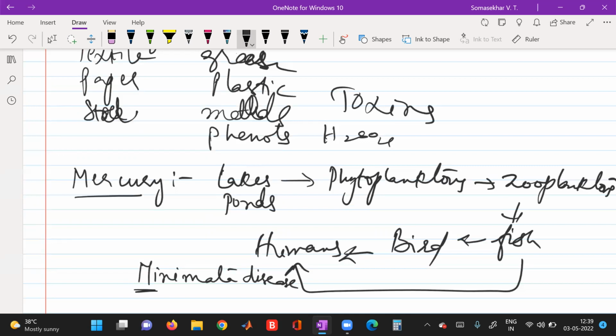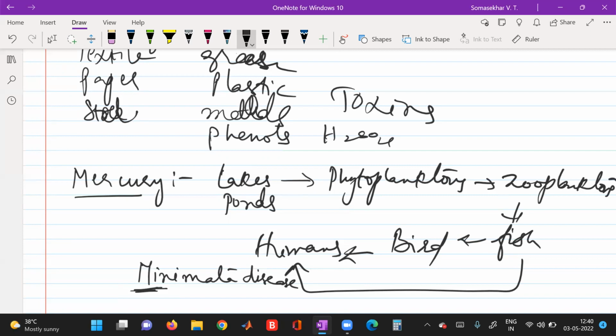This leads to brain damage. This leads to nervous system damage, brain damage, convulsions are observed, that is it leads to epilepsy, kidney diseases, liver disorders. All these are caused because of this Minamata disease, because of the entry of mercury into our bodies. Not only that, in infants, that is small children, bone formation will be damaged and restricted, the bones are not fully formed, and that leads to some type of rickets or polio-like structures.